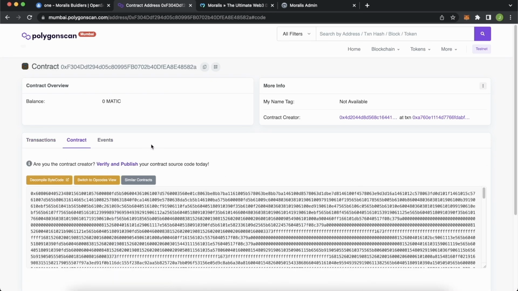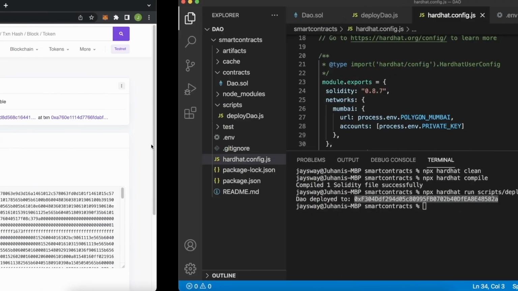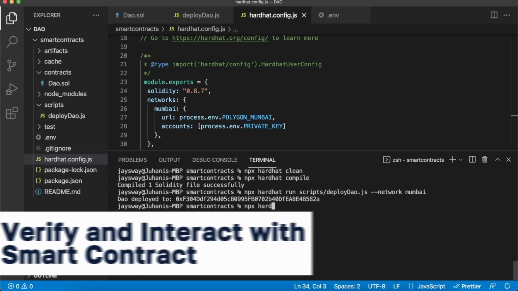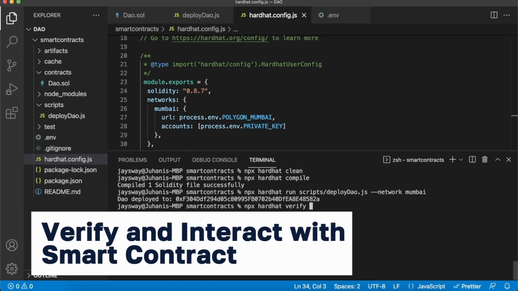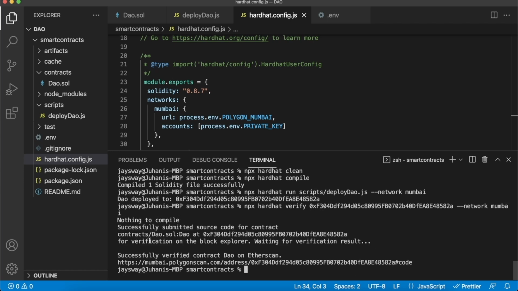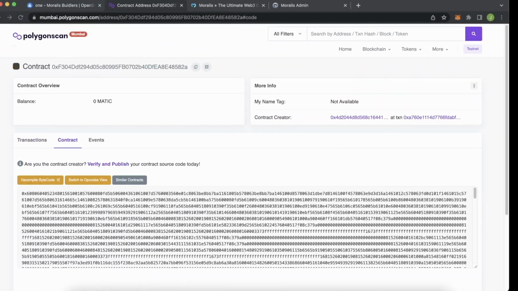But we can do this very easily with Hardhat because we've set everything up. So just jump back in your terminal, write npx hardhat verify, then your smart contract address, which you have copied into your clipboard already, and choose the network again, network Mumbai. Press enter. And after we let that run, we get nothing to be compiled, but we submitted successfully our smart contract for verification. And then after a while, it came back as verified by Etherscan, which in turn means Polygon scan. So we can go check out our smart contract over here.